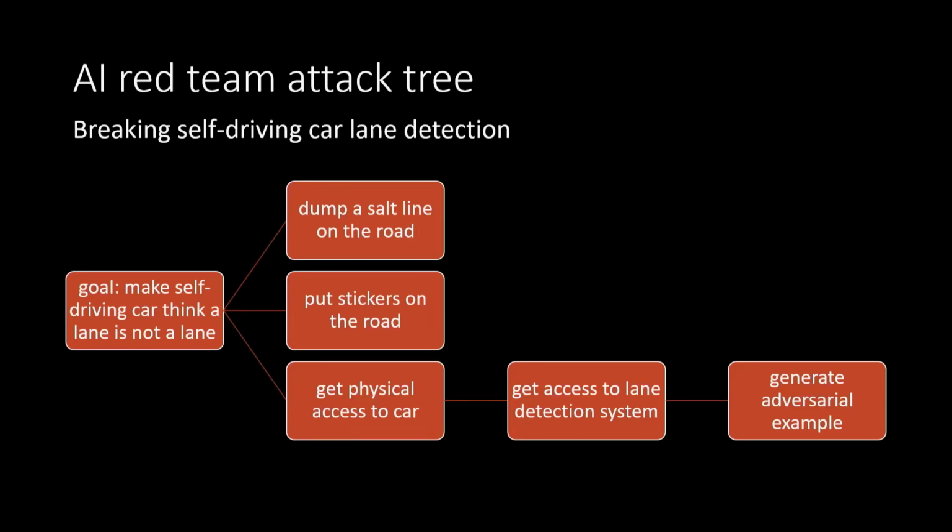And then your third option is to get physical access to the car. And then after you have that, then you could get access to the lane detection system, and then you can generate your adversarial example. That's so much harder. Because in all of this, we need to remember that we're looking to be AI security researchers looking to exploit AI systems, and we're not here to write machine learning research papers about the math necessary to do a particular type of algorithmic attack, even though that's fun and I do recommend it.